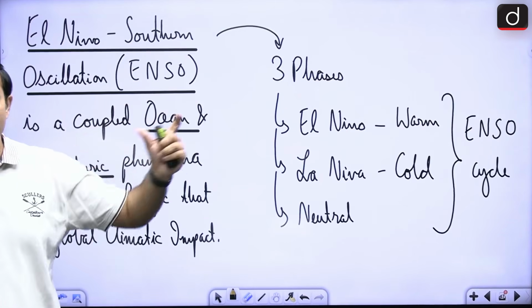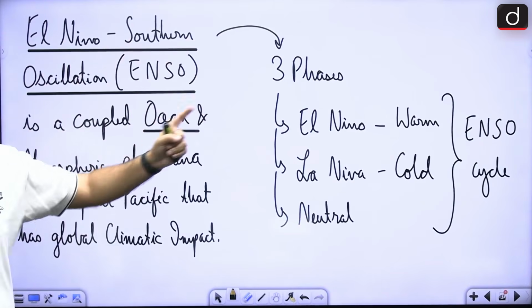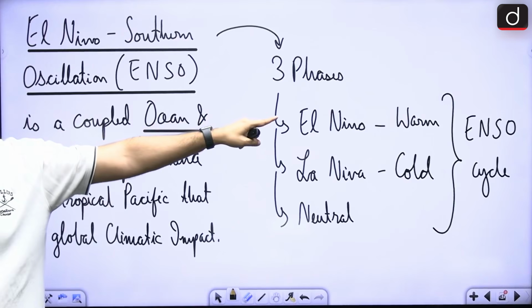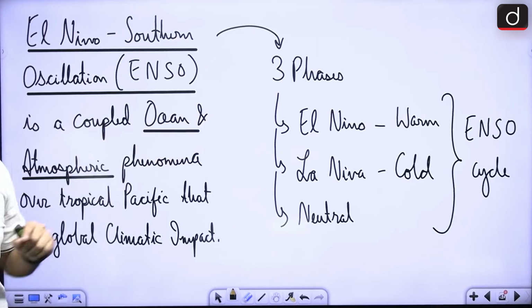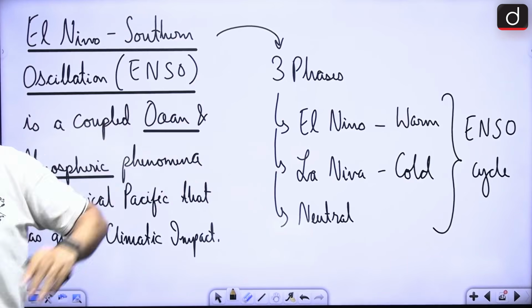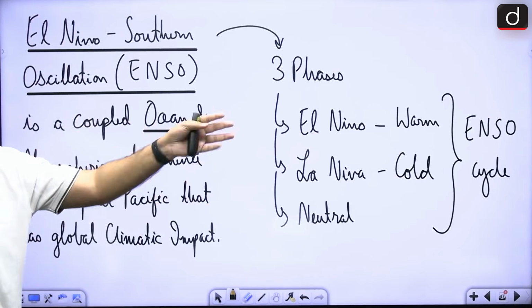Around which two major land masses? Around South America and Australia, right? So, basically there are three phases to this ENSO cycle. There is El Nino, where there is warming. In the case of La Nina, there are colder temperatures. And in the case of a neutral ENSO cycle, there will be no changes.